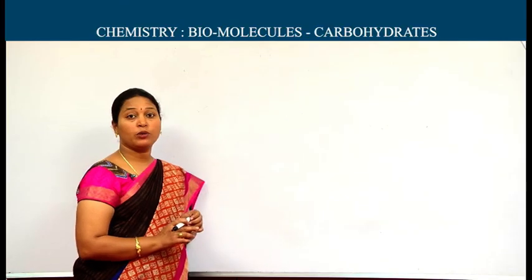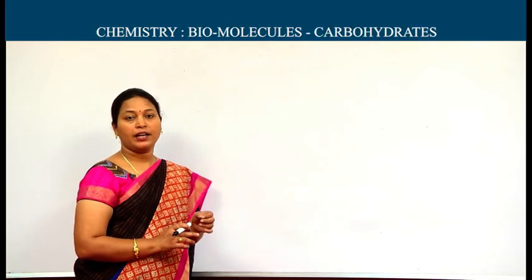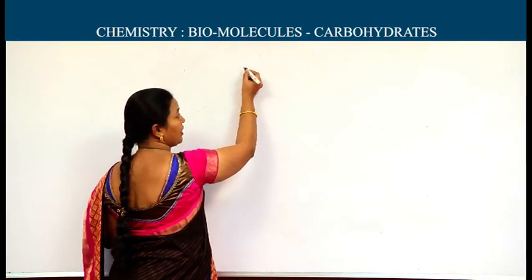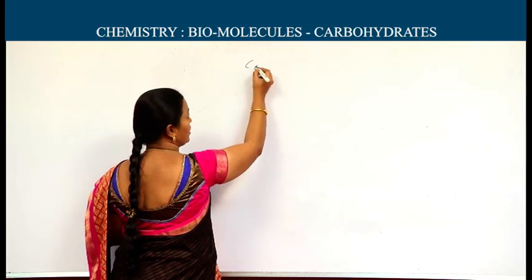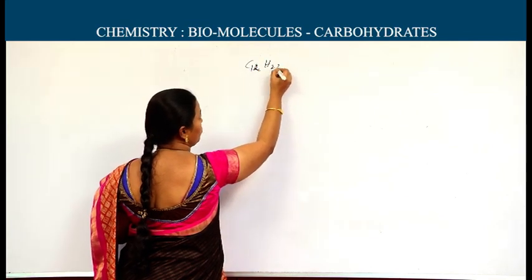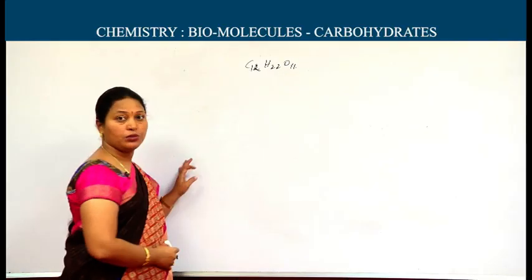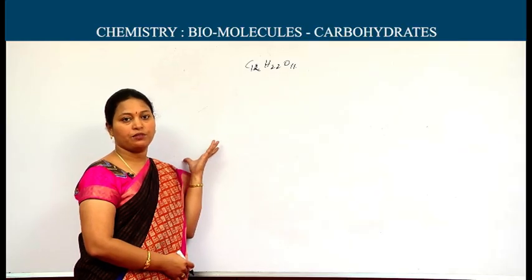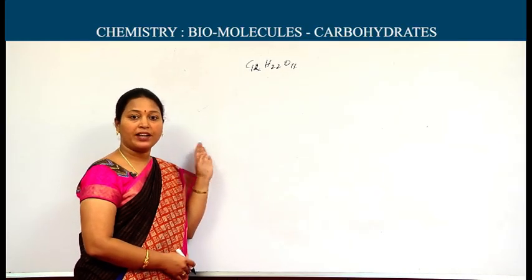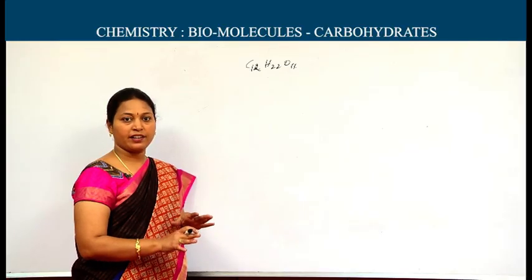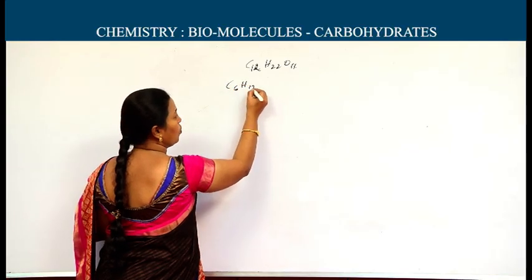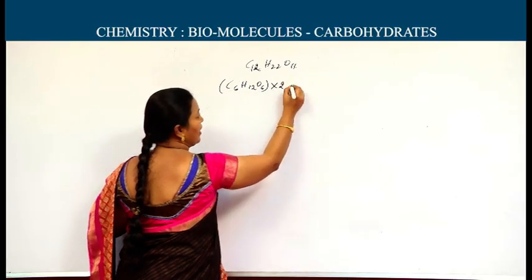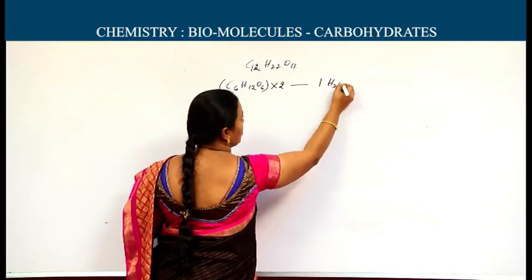One more aspect, writing the molecular formula for higher-membered saccharides. One should be familiar with writing the disaccharide molecular formula, C12H22O11. If I ask you to write it for the trisaccharide, one used to get confused. How we have to overcome that confusion, I will tell you now. How we can write the molecular formula for trisaccharide, tetrasaccharide. C6H12O6 into 2 minus 1 H2O.